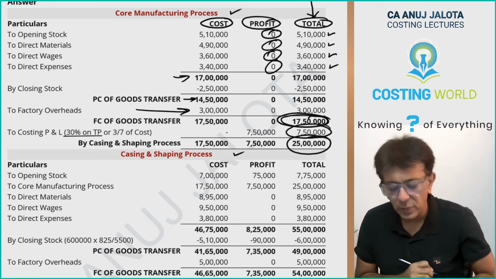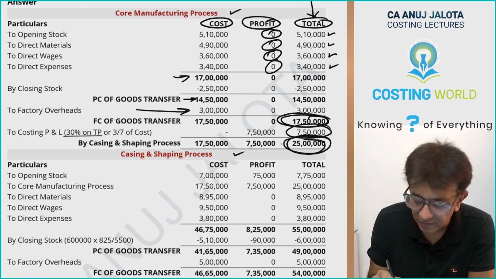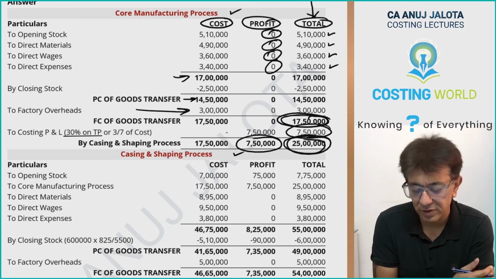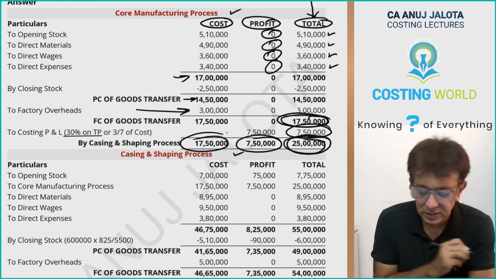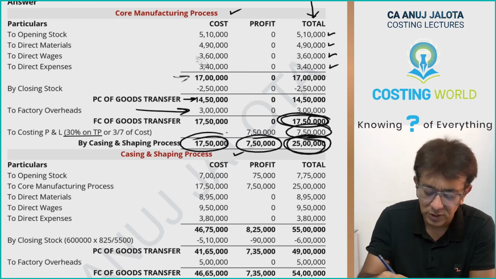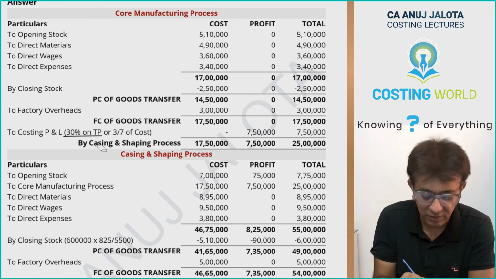So therefore, 25 lakhs. Please do remember, 25 lakhs includes 7.5 lakh rupees of the process 1 profit. So 17.5 lakhs will be the cost to the company as such. Okay, this is process 1. I will say all the answers of the MCQs once I am done with the explanation.